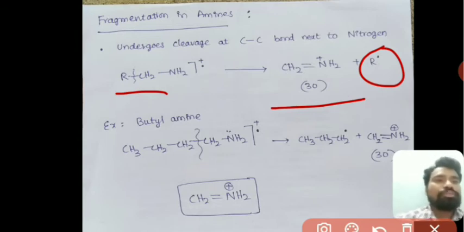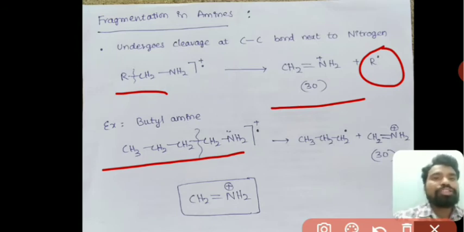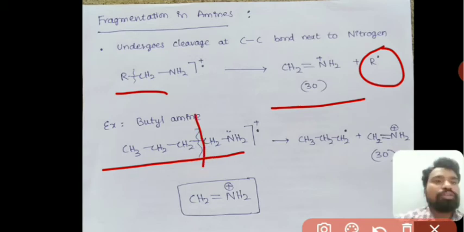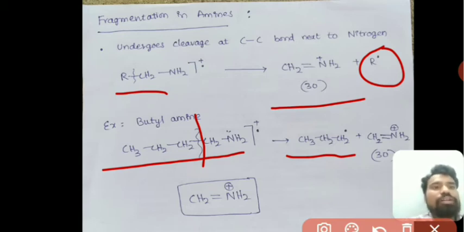Just observe here, we have taken one example, CH3 CH2 CH2 CH2 NH2, that is butyl amine. I have directly written the radical cation, which is nothing but the molecular ion. What will happen in this case? In this radical cation, the carbon carbon bond adjacent to the nitrogen is this, and automatically this bond will break. Then this forms propyl radical and CH2 double bond NH2 plus. So this is a simple fragmentation in the case of amines, only a one step process.